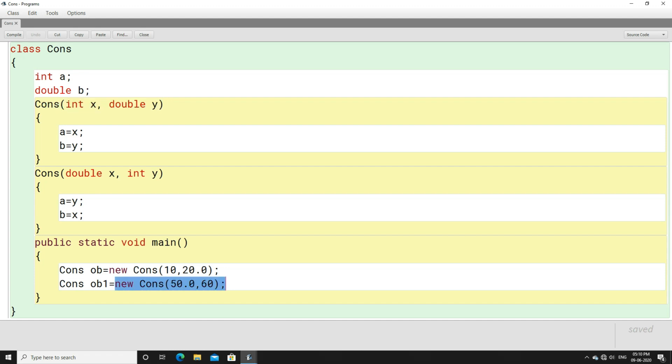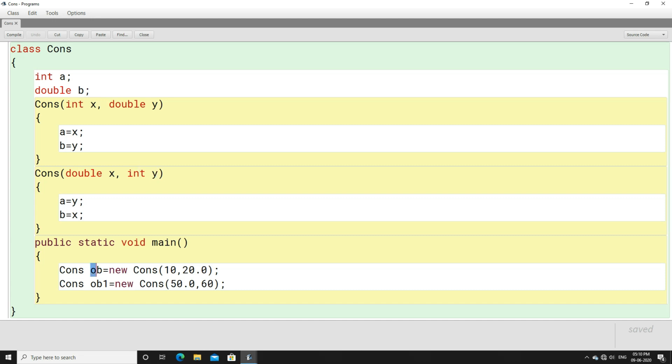In this case here you can see first we have provided a double number and then we have provided an integer number. So when a double number is provided, it will go and invoke the second constructor which has first a double value then an integer value. So it will go and invoke double x, then it will invoke int y.